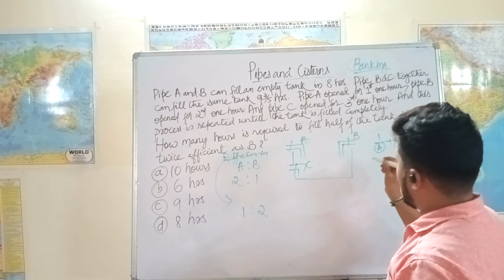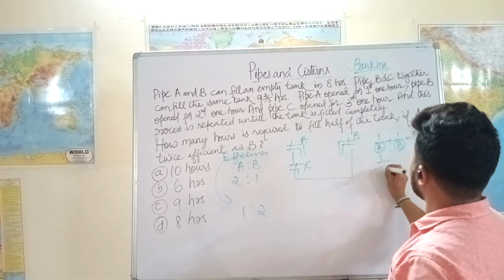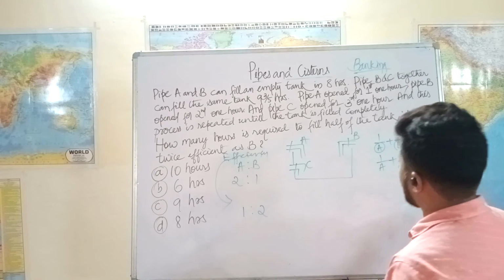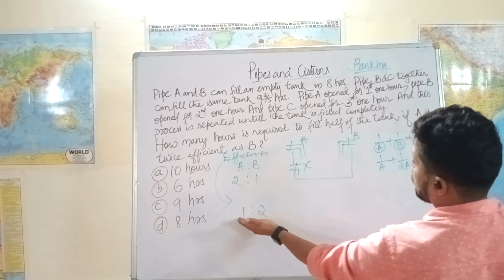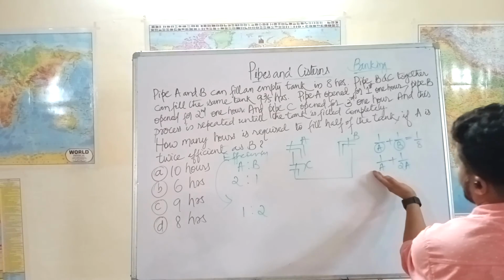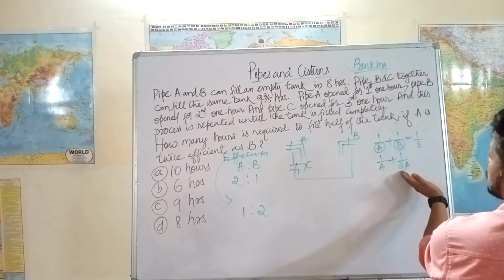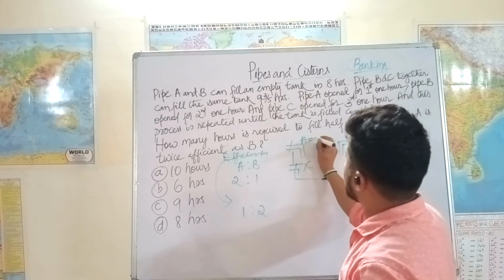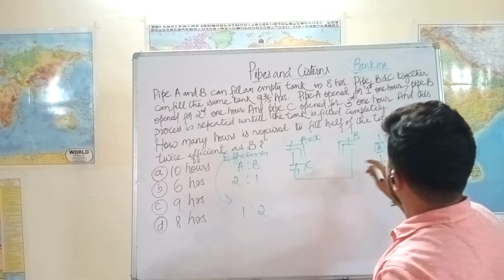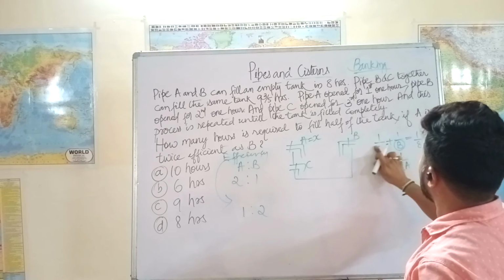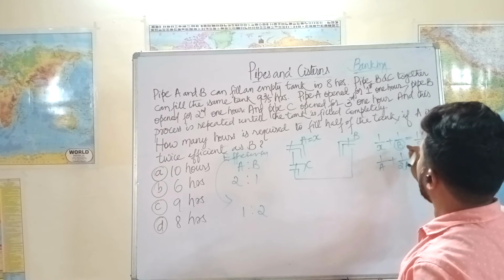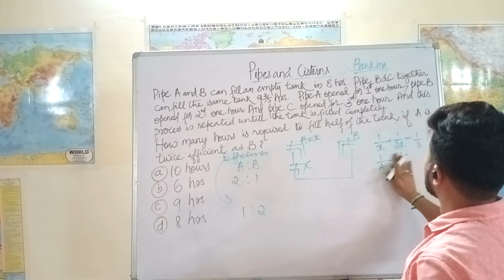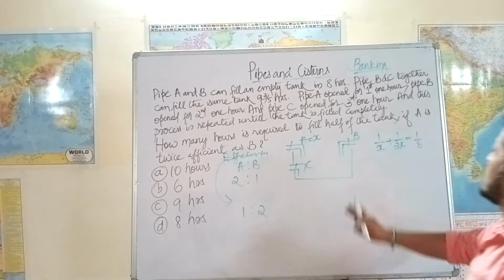So here I can replace B with 2 times A, because it takes 2 times whatever time A takes. Let's say A takes X hours, then it's 1 by X, and B will be taking 2 times X. Less confusing.